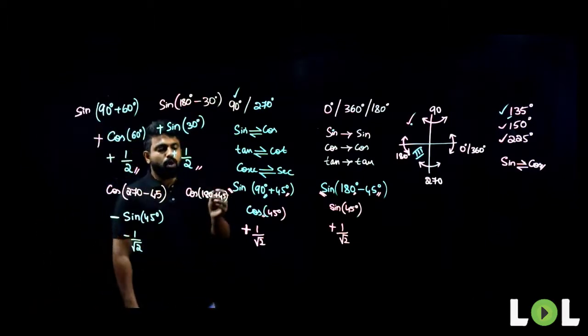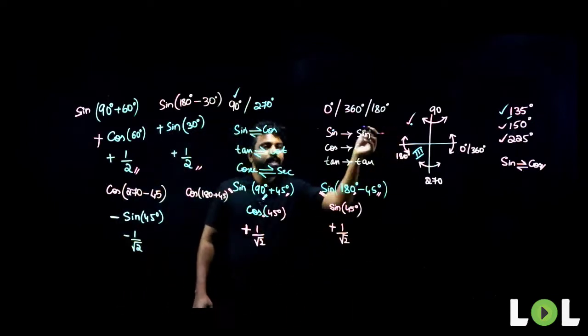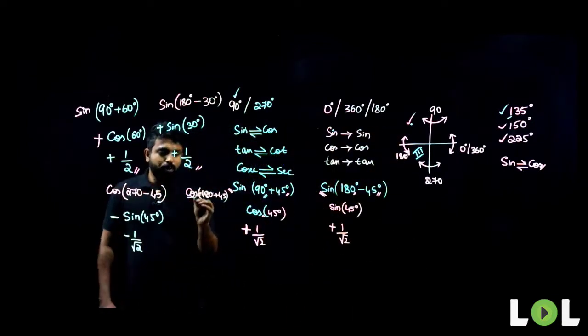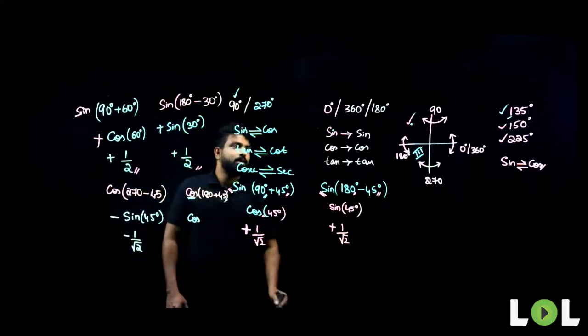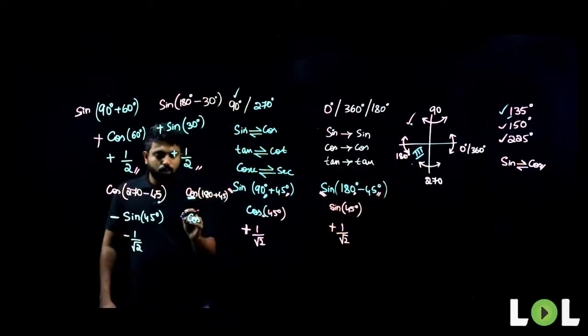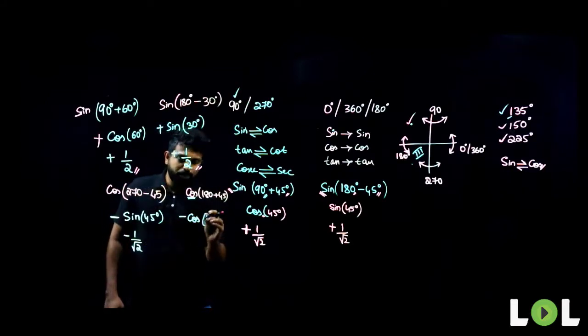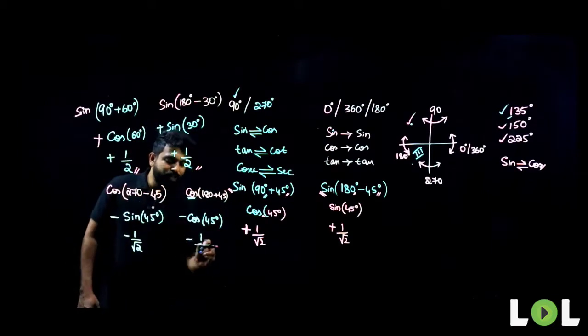So, what about cos 180 plus 45? Whenever we are moving about 180, the trigonometric ratio does not change, it remains the same. So, cos will remain cos only. Is it positive or negative? Cos is negative in the third quadrant. So, it is minus, and for 180 plus 45, I should take it as cos of 45 degrees. What is the value of cos 45? Cos 45 is same as sine 45, that is nothing but 1 by root 2.